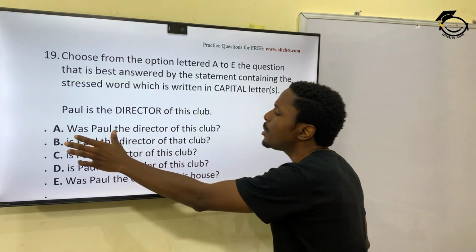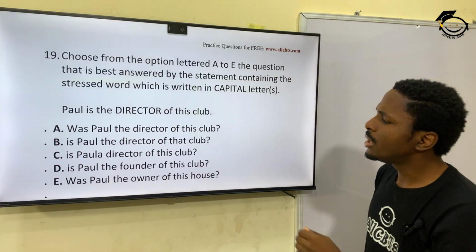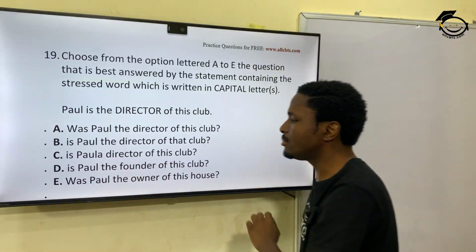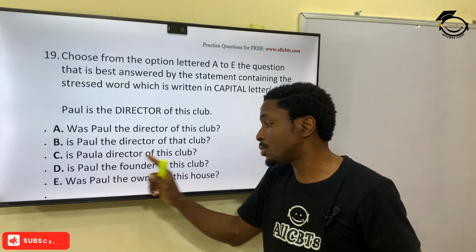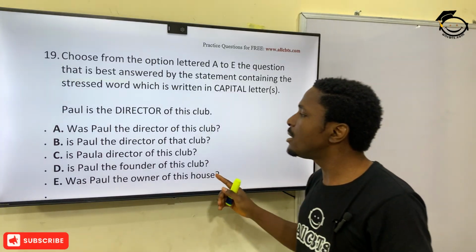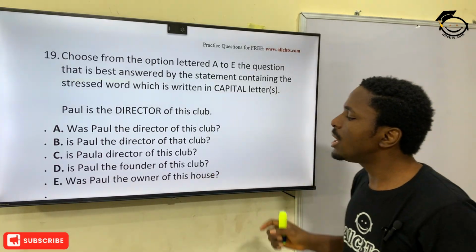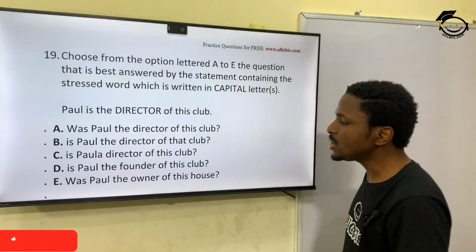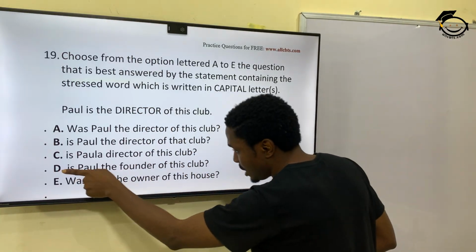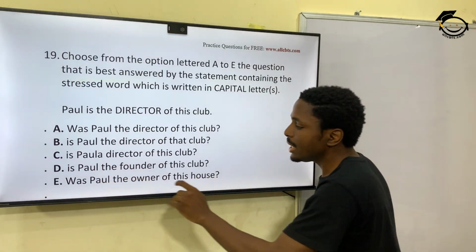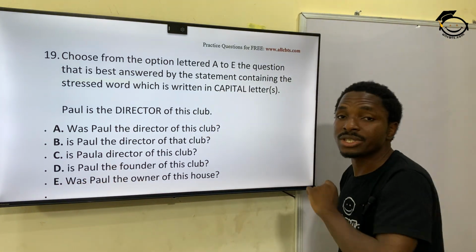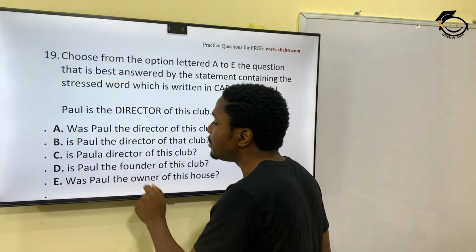A. Was Paul the director of this club? B. Is Paul the director of that club? C. Is Paula? Paula is not connected to this, so let's cross C out. D. Is Paul the founder of this club? E. Was Paul the owner of this club? Now, founder does not rhyme with director, so let's also cross D out. And then owner does not connect to director, so we can also cross E out. So we're left with A and B now.